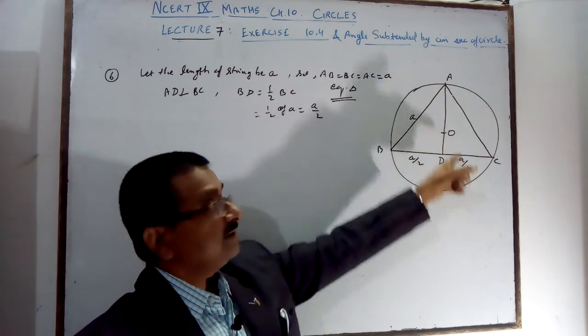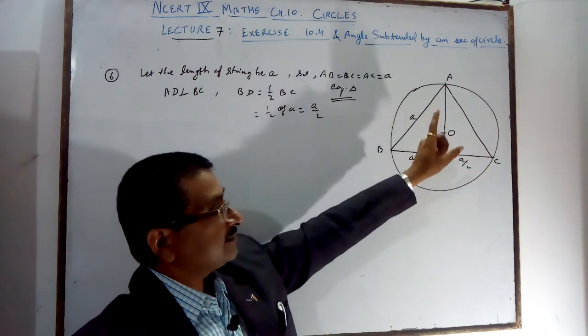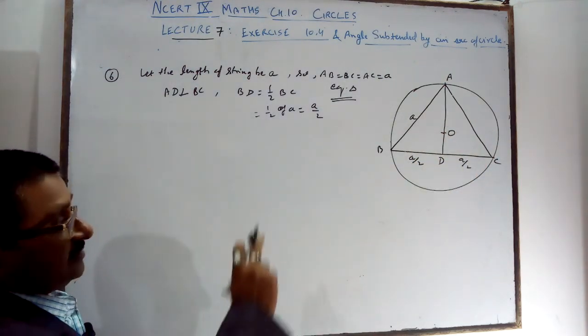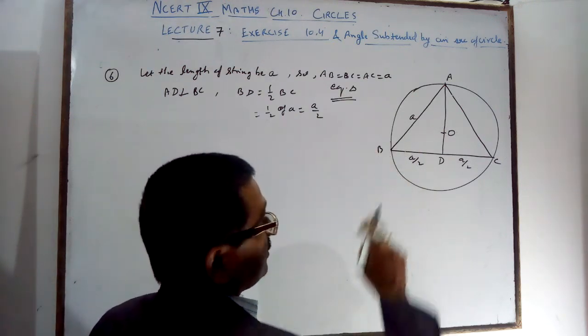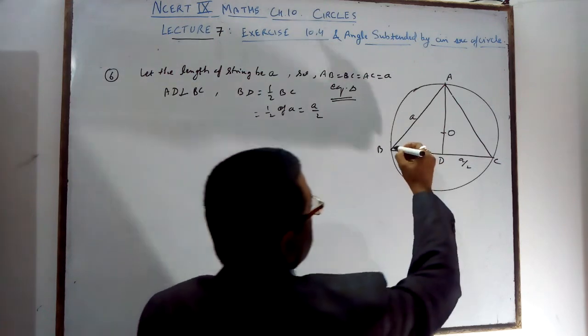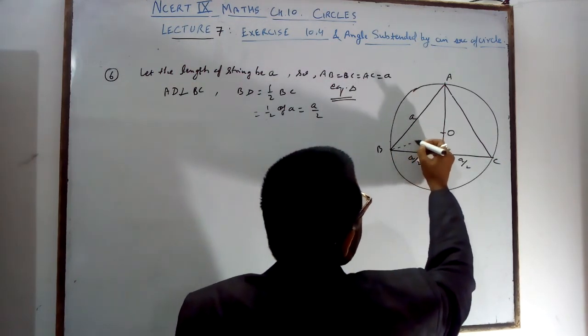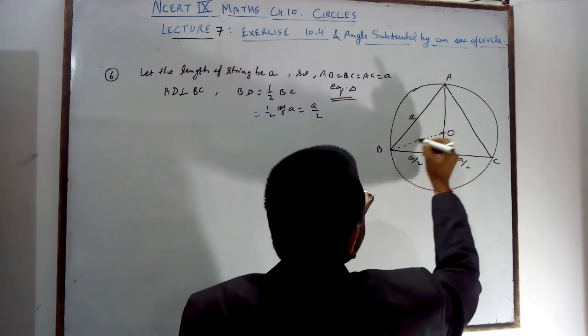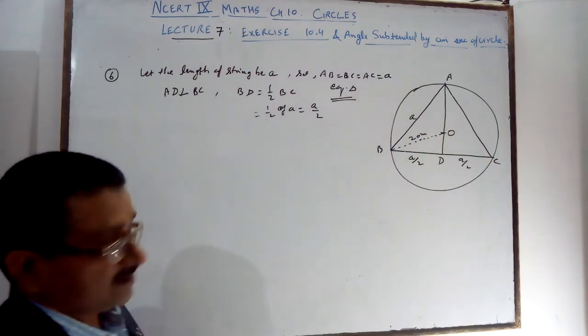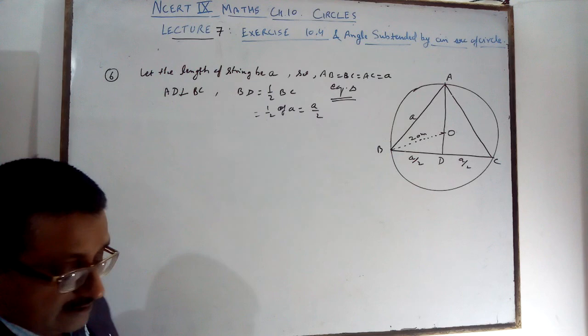BC is a chord, so its perpendicular bisector always passes through the center. The radius of the circle is given, 20 meter.